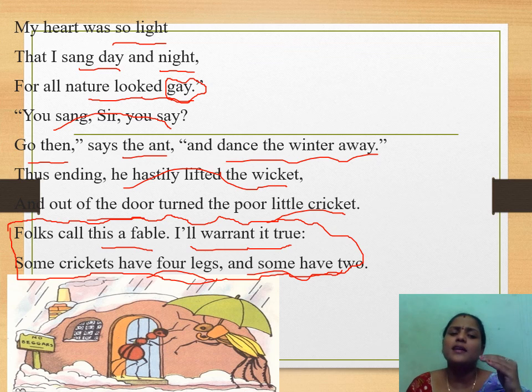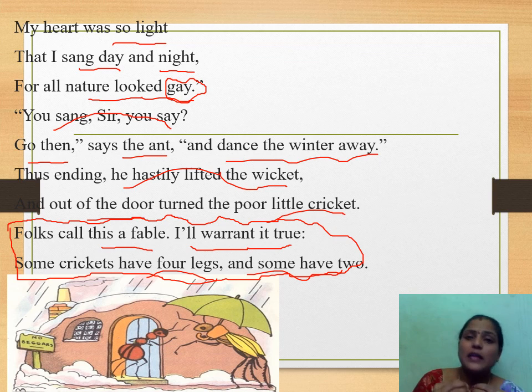So while the cricket was continuously enjoying singing, the ant struggled hard in the summer season, carrying all the food and storing it in their home. Cricket was continuously enjoying himself in singing. Finally, who lost his life? Cricket. So this is how the poet shows that we want to save for the future. This is the moral of the story.